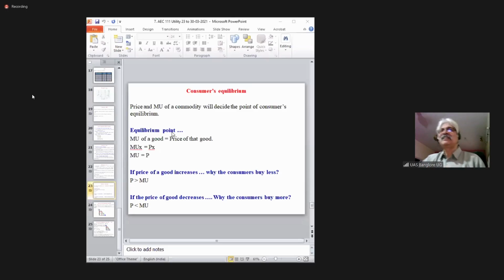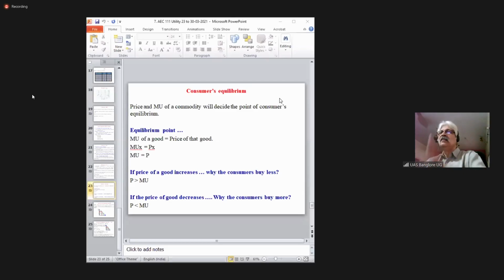What it says is marginal utility is what I get. That's satisfaction. What I get is marginal utility when I consume something. When I have to consume, I have to purchase. Suppose I want to consume 1 cup of coffee, I have to purchase 1 cup of coffee, right?